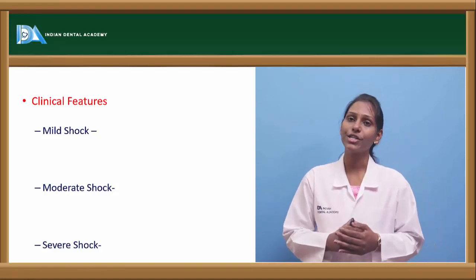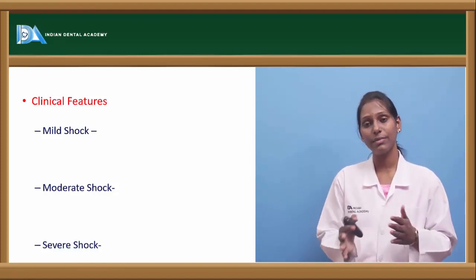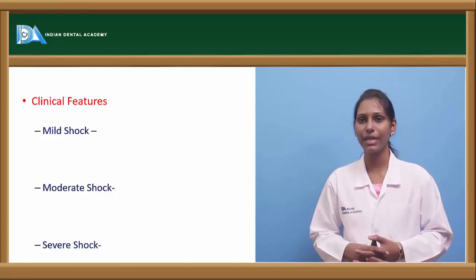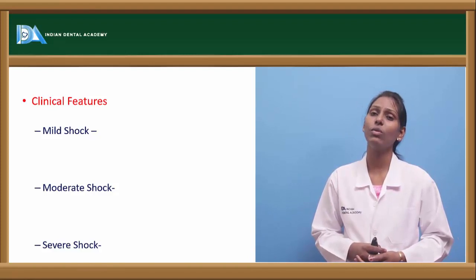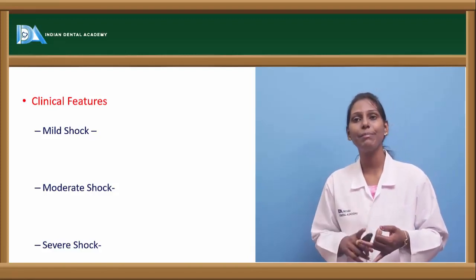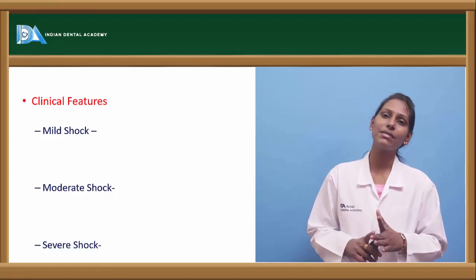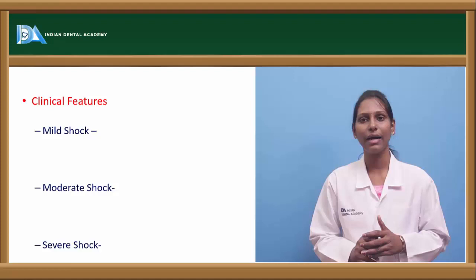In case of moderate shock, when the blood loss is between 20 to 40%, the patient will enter into moderate shock. Here there will be decreased urinary output, and BP will also be decreased, but the pulse rate is usually normal in this condition, almost less than 100.